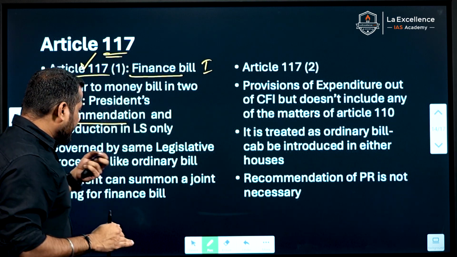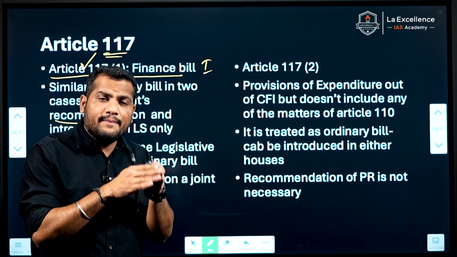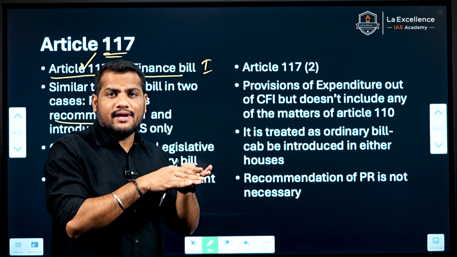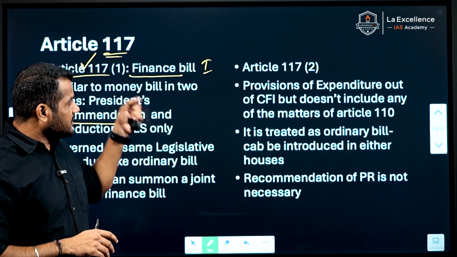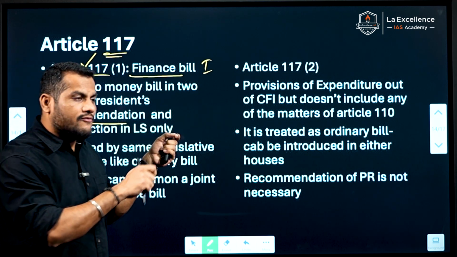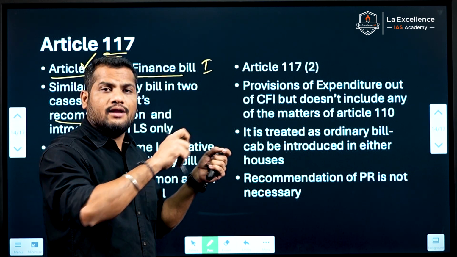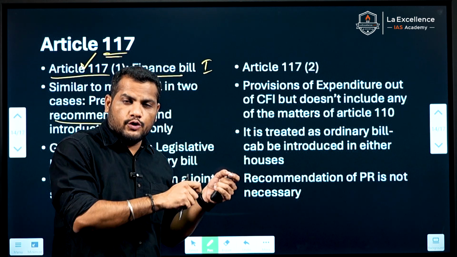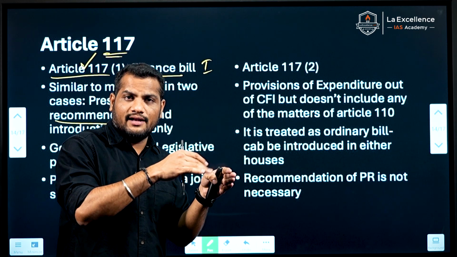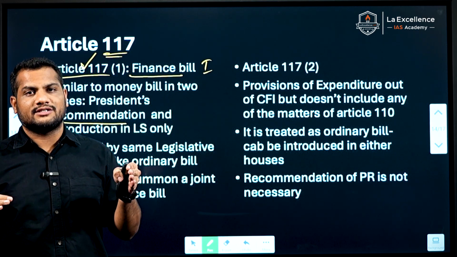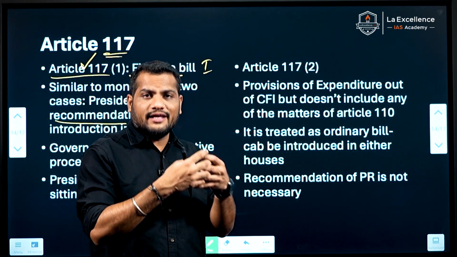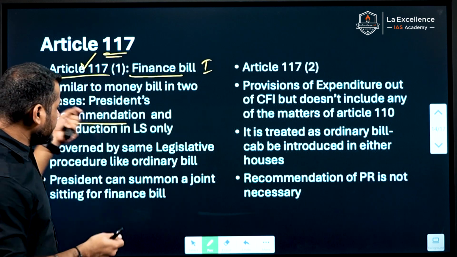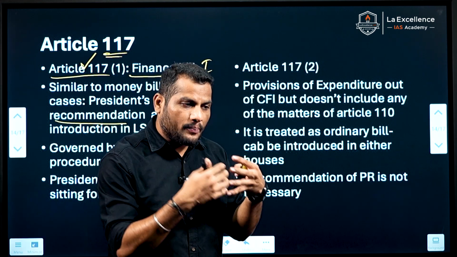The second is that the financial bill can only be introduced in the lower house, whether at the central or the state level. Financial bill first shall be introduced only after the recommendation of the President at the central level, or of the Governor at the state level, and only in the Lok Sabha at the centre and in the state legislative assembly in the state. With respect to other matters, the financial bill under Article 117 subclause 1 is treated as an ordinary bill with respect to passage.